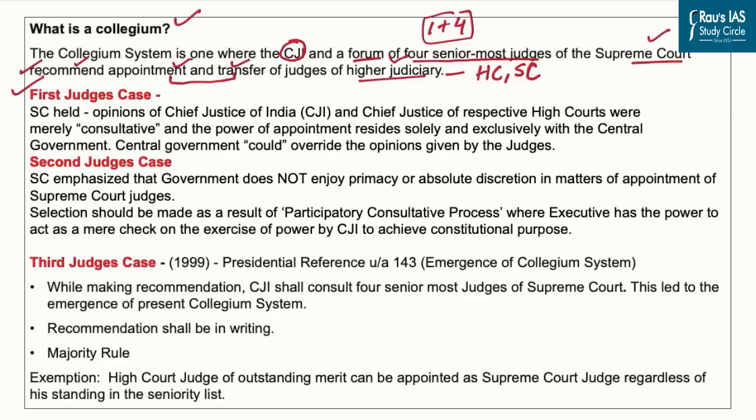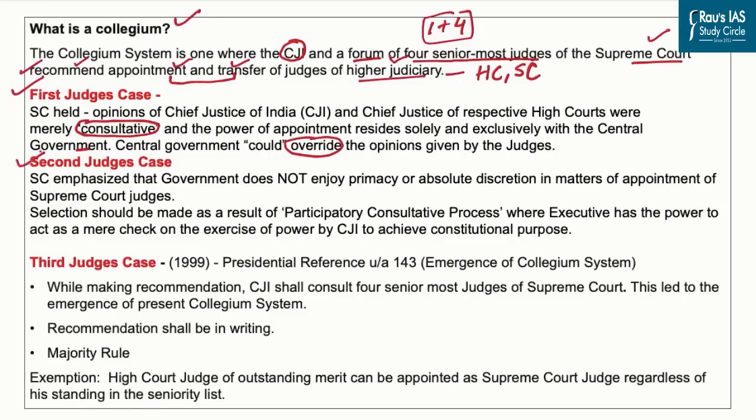In the first case, the Supreme Court has clearly said that the opinion of the Chief Justice of India and the Chief Justice of the respective High Courts were merely consultative. It means they are not final, and the power of appointment resides solely and exclusively with the central government. Well, in simple terms, it means that this case has proved that the Supreme Court is not the final authority to decide on the appointments and gave enormous power to the central government to override the opinion given by the CJI.